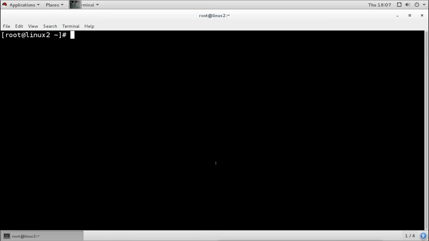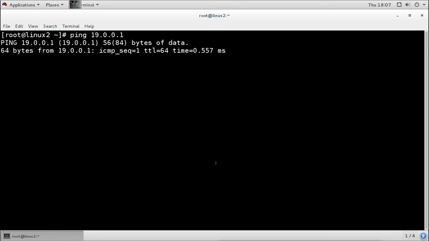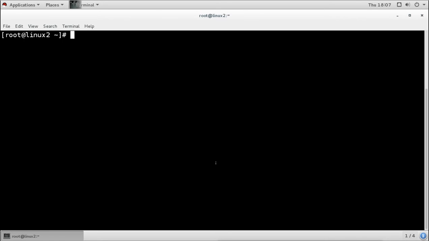Now this is our client machine. First we will make sure that we are connected to the server. We are connected. Then from the client side, the user first wants to know what share folders are available on the server, and for that they will use the showmount command, showmount -e, and mention the IP address of the server to check what share directories are available.